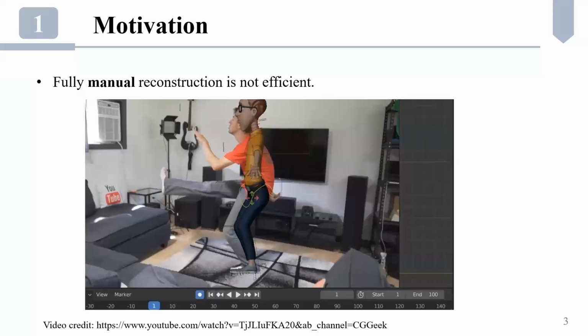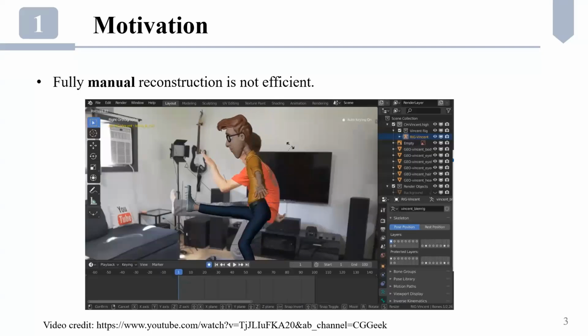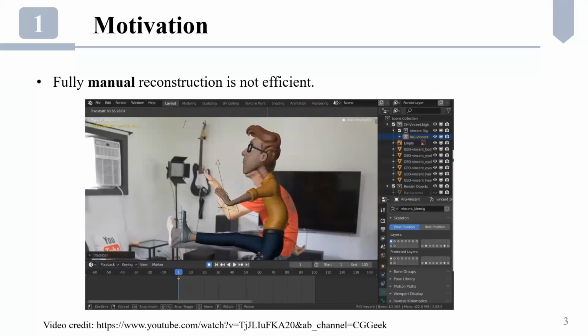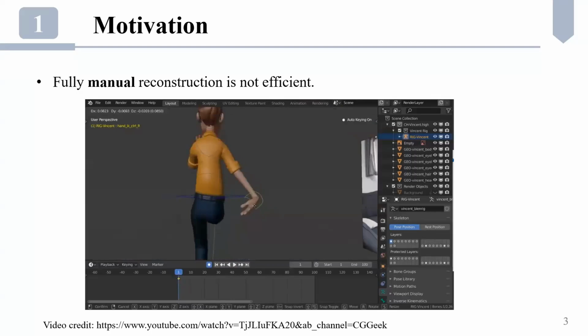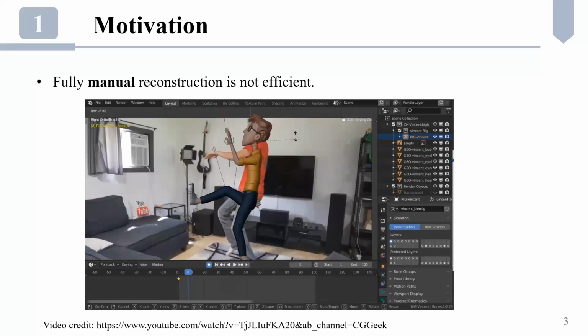On the other hand, artists in animation can do manual reconstructions in 3D software, but it can be time-consuming and requires extensive training to master the skill, so it's not suitable for novice target users like sport analysts.